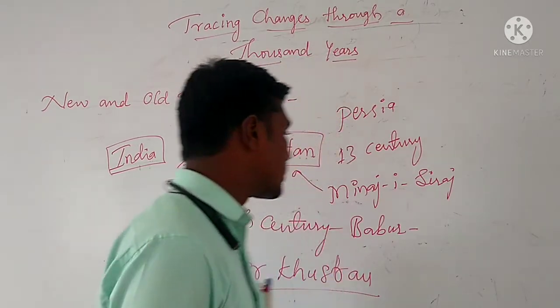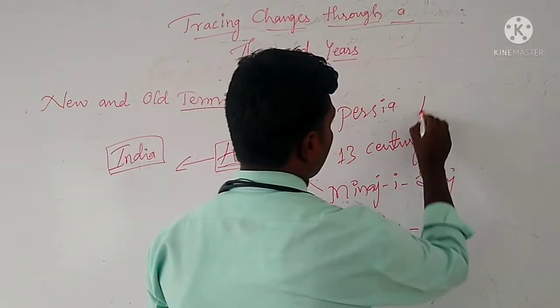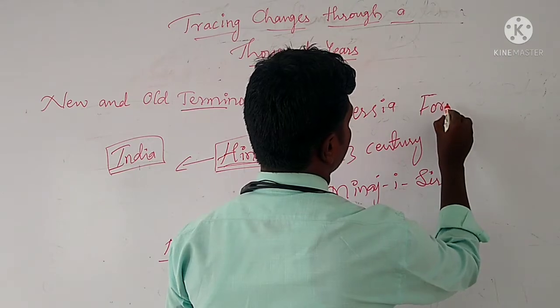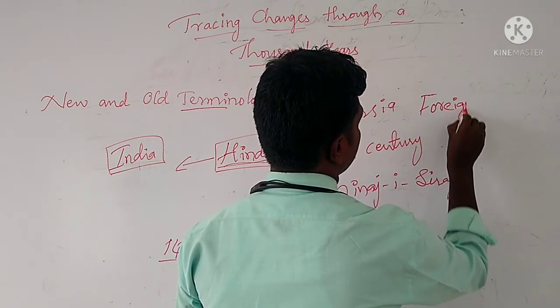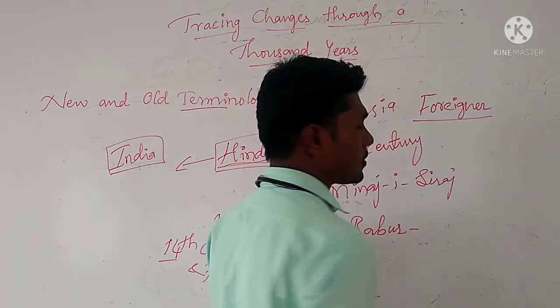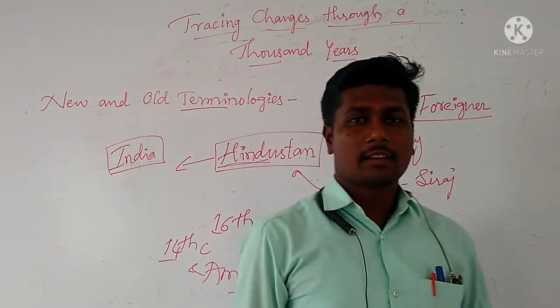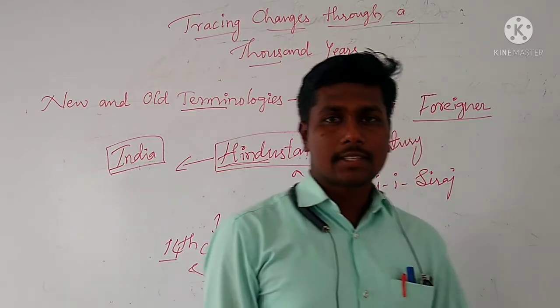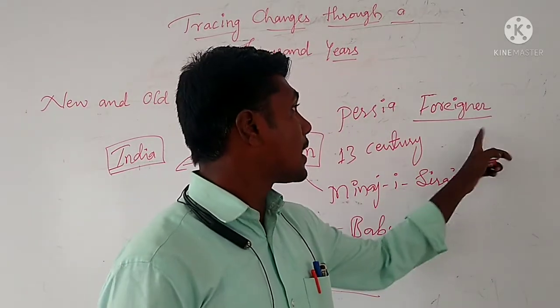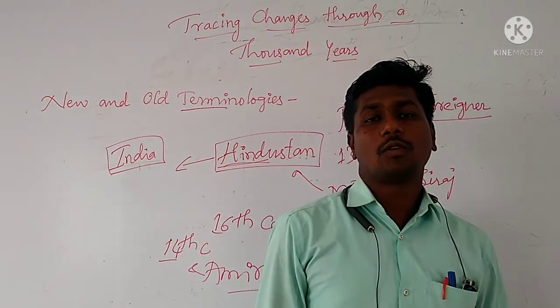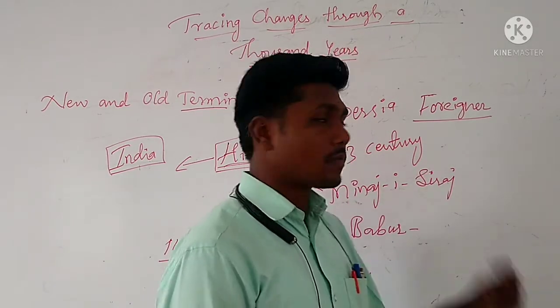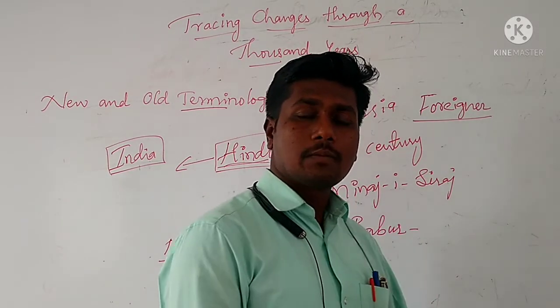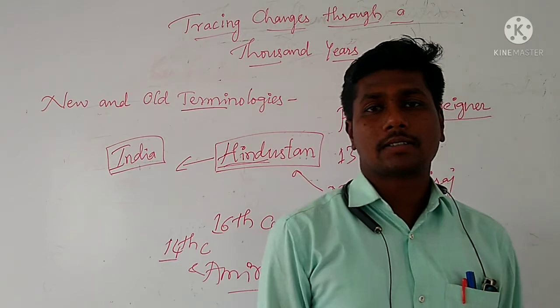For example, foreigner. Today we know that a foreigner is one who is not from this country, someone from another country, right? So its meaning also changed in the past.